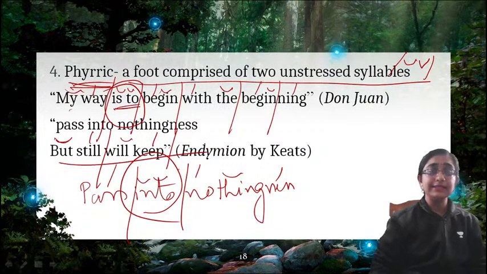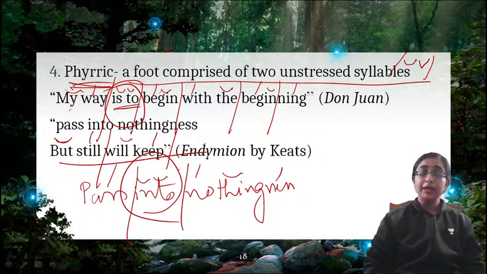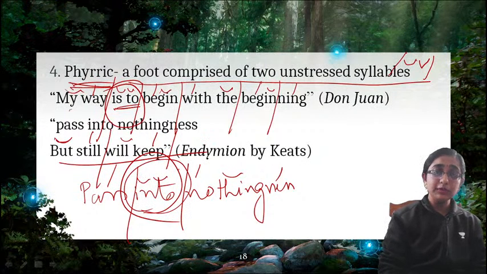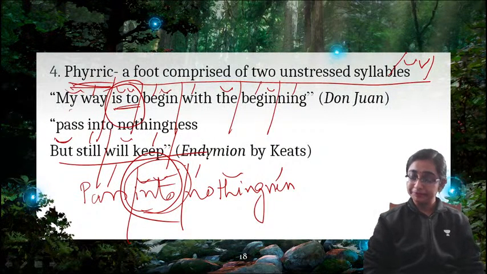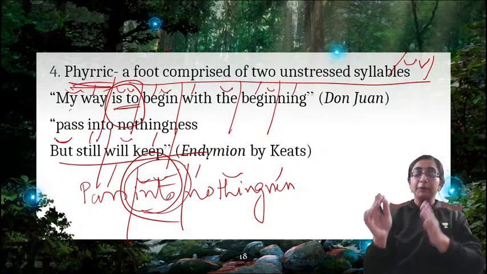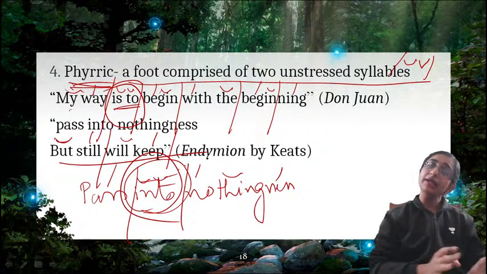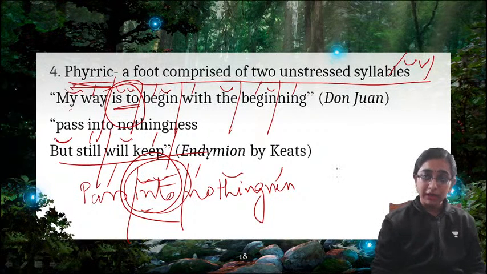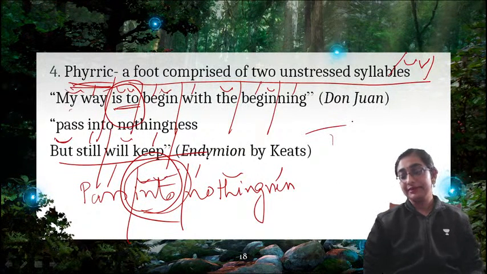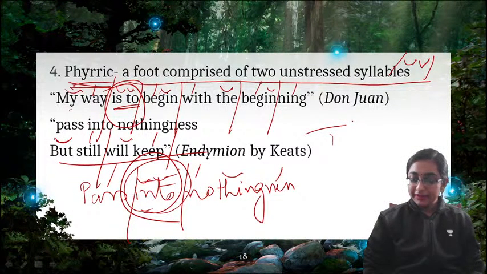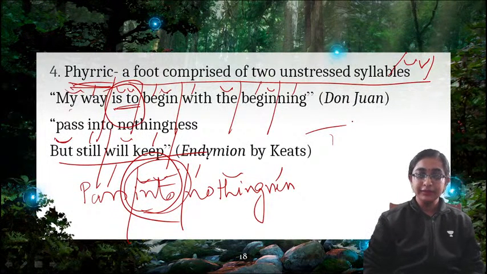So the next line is in iambic form, right? But in the first line you will find a Pyrrhic foot where two syllables are unstressed. So the opposite of iambic is trochee and the opposite of spondee is Pyrrhic. So if you remember one, you can easily guess the other, right? Okay. So clear everybody? We move on to the next.